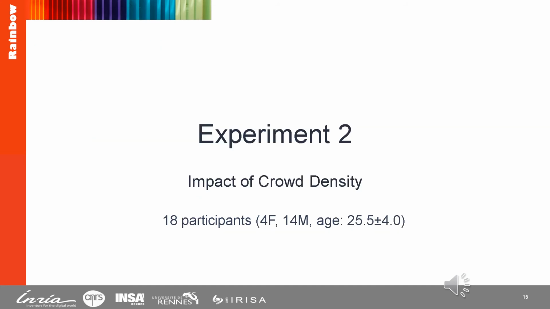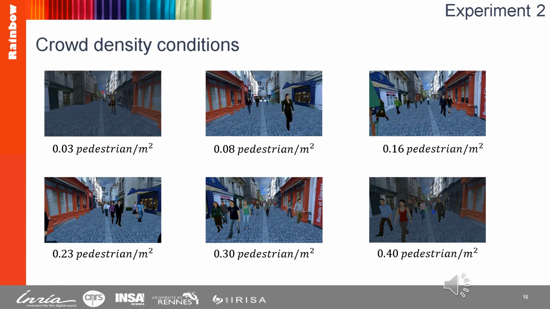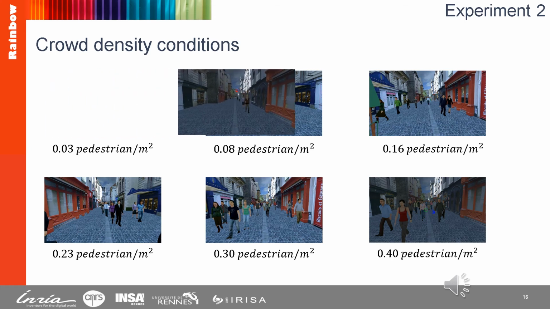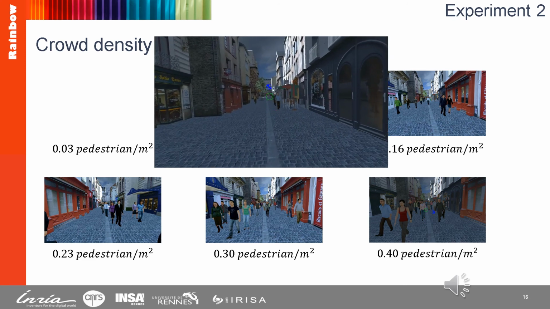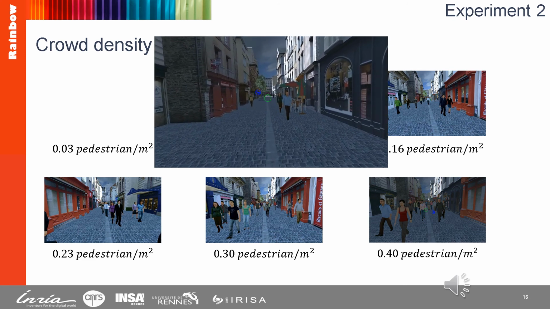I will now present the second experiment that we performed on the impact of crowd density on eye gaze activity, and in this experiment we had 18 participants. So for this experiment, we asked participants to perform the task in a total of 6 different crowd densities. And here is a video from the point of view of a participant with the lowest density. We record his gaze and what he saw over time.